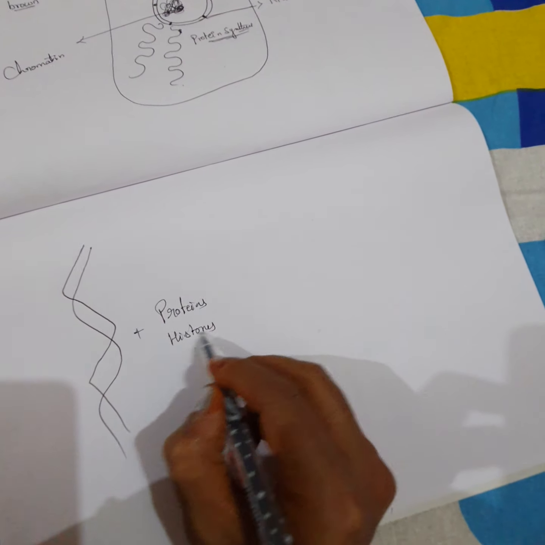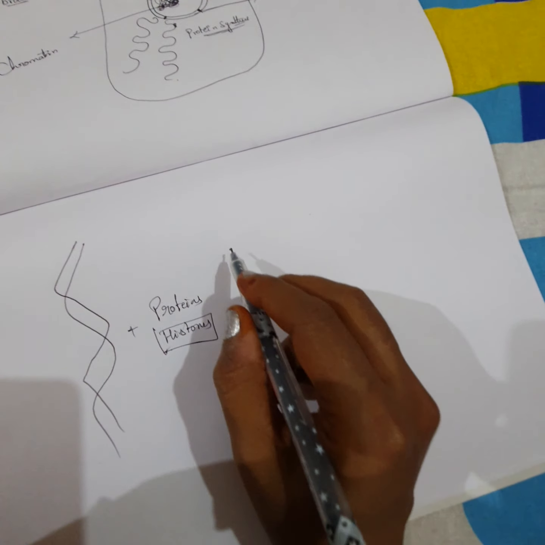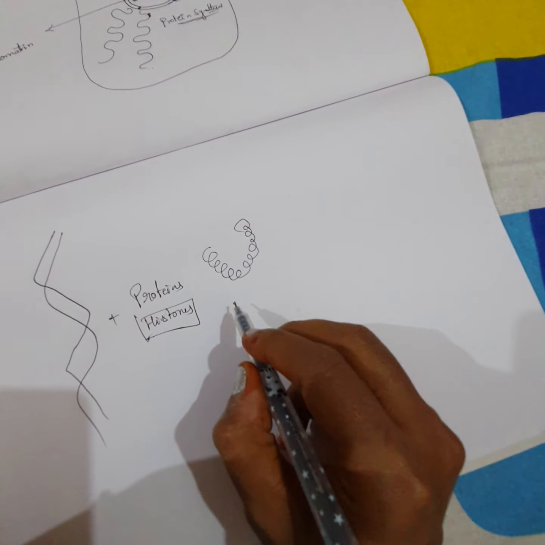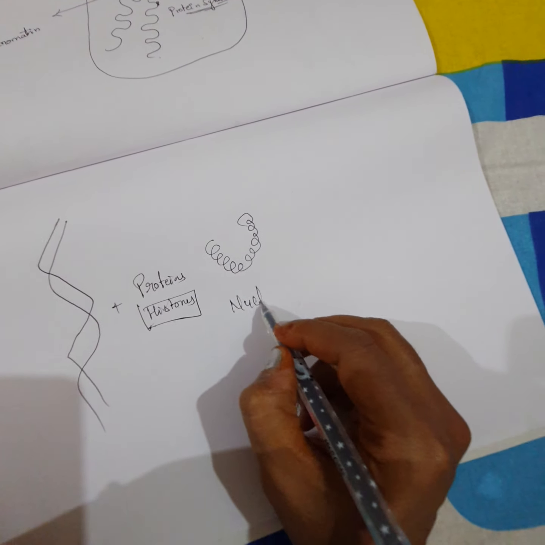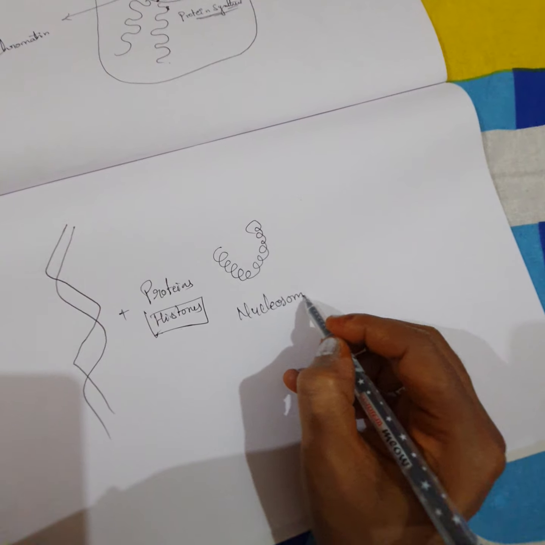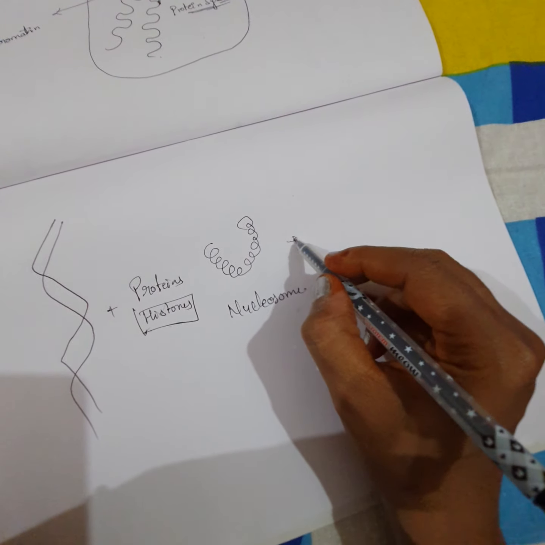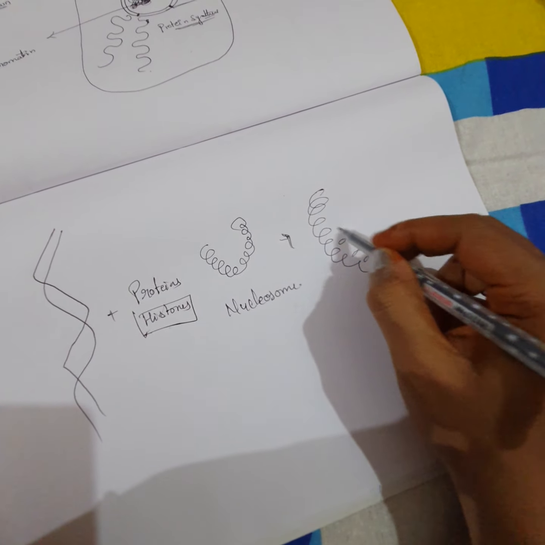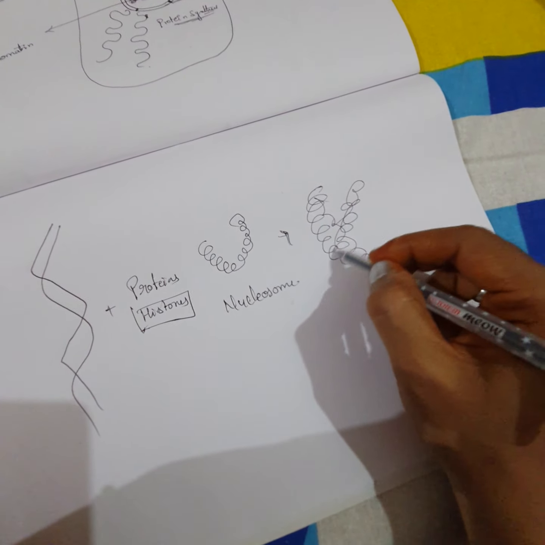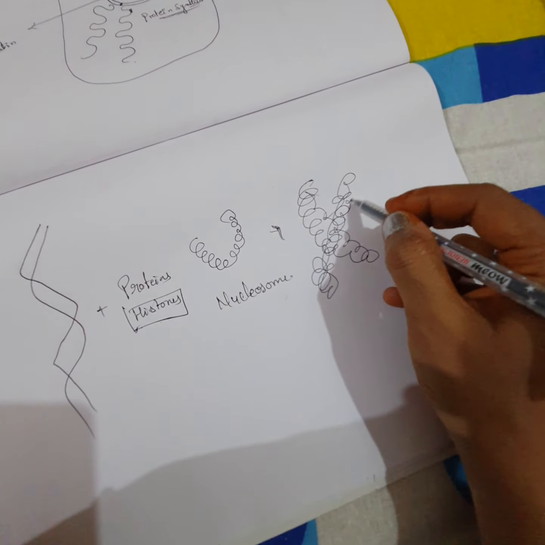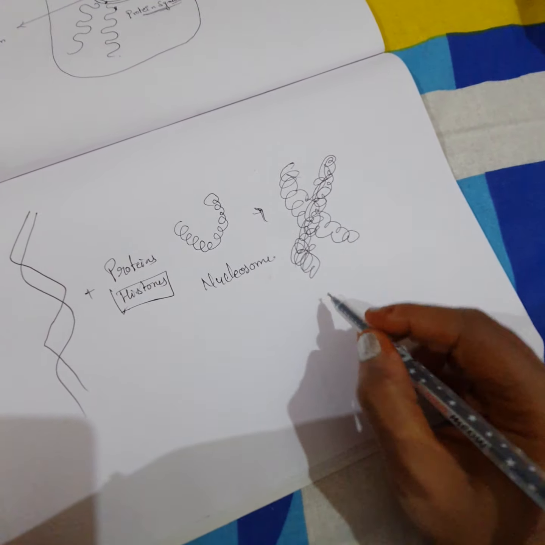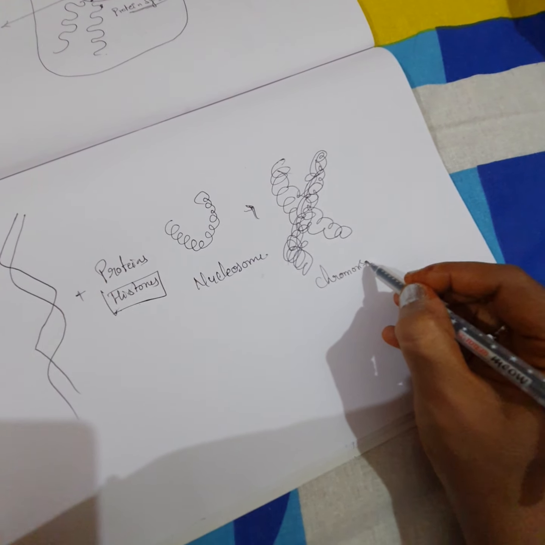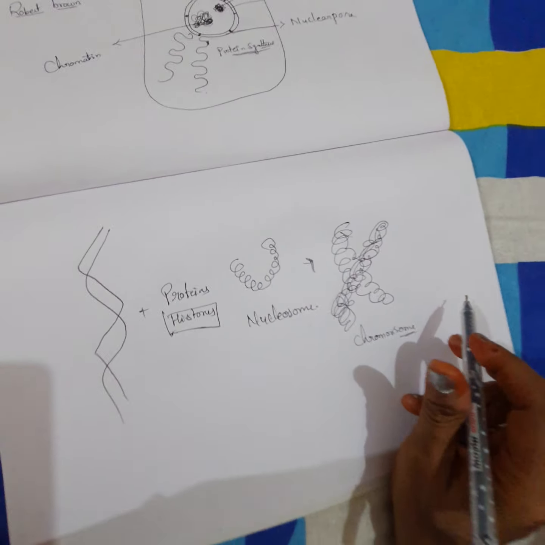These histone proteins combine together and form a bead-like structure, which we call a nucleosome. Again, these together form a complex structure, and this is how the chromatin material is formed, and chromatin together forms the chromosome.